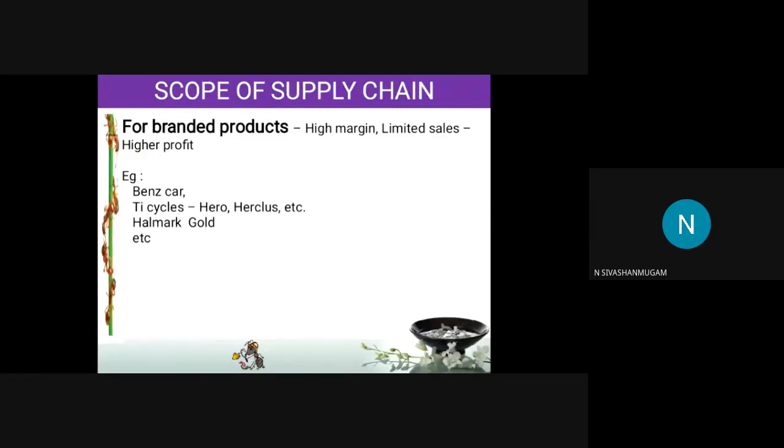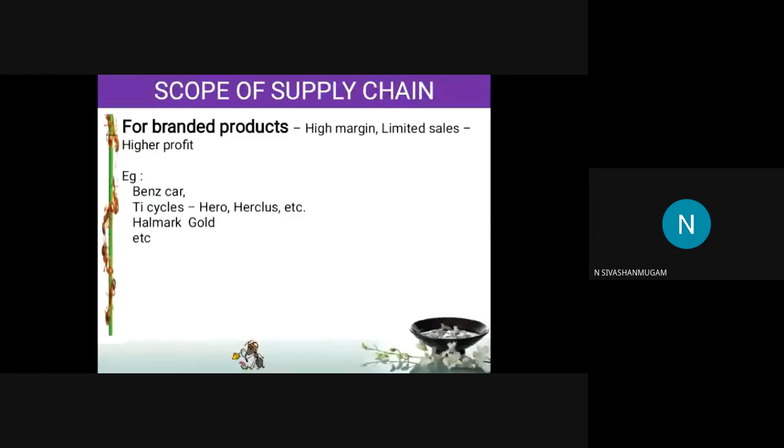Okay, TI Cycle is manufacturing both the Hero model and the Hercules model. All the tubes, bending, painting, everything is done by TI Cycles. At last, when the cycle comes out, if they place the badge of Hero, then the cycle becomes a Hero cycle. If they place the badge of Hercules, then the cycle becomes a Hercules cycle. But if you see the quality of manufacturing, everything is the same.